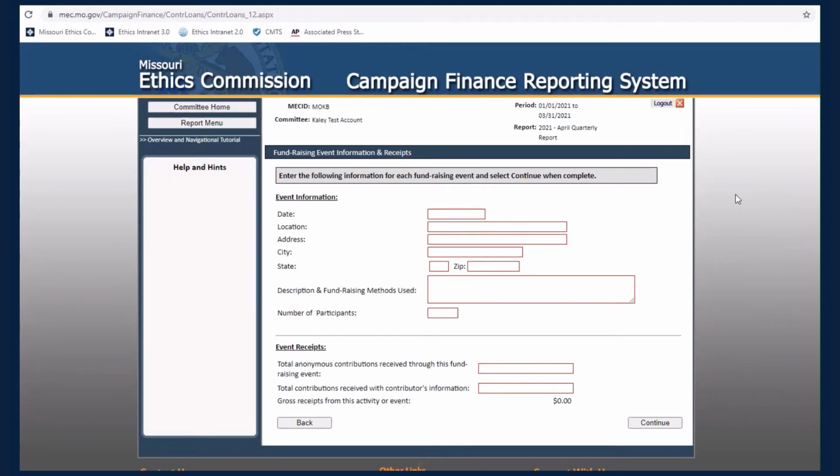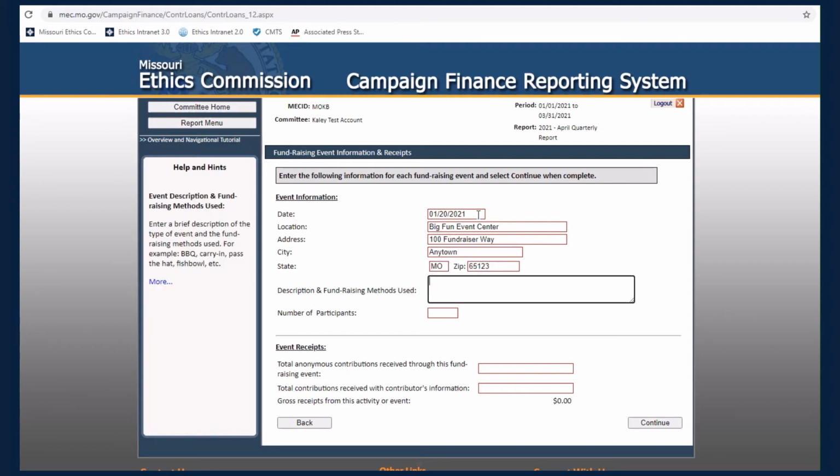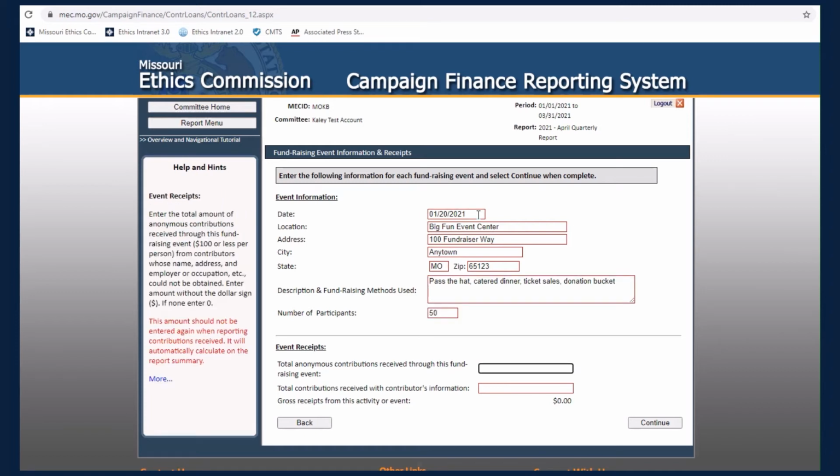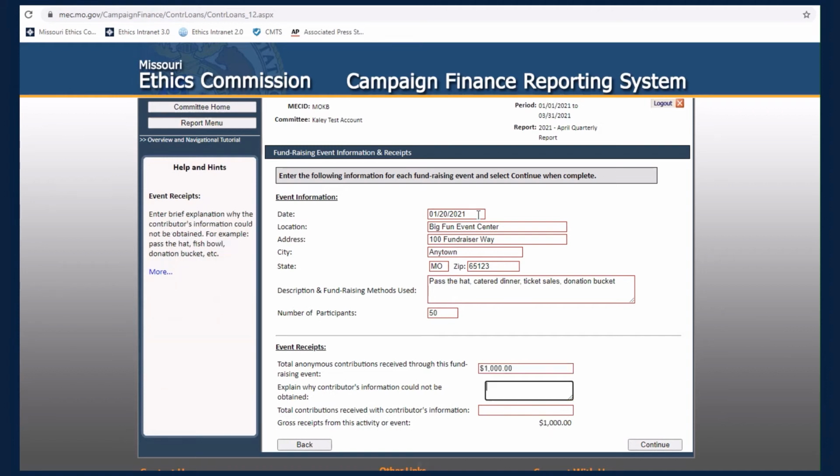In this section, you must provide a description of the event, including the date, the location, a description of fundraising methods used, the number of participants, a total amount of anonymous contributions received through the fundraiser, an explanation of why contributors' information could not be obtained, and the total amount of contributions received with the contributor's information.